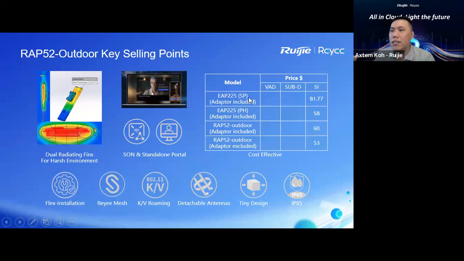EAP225 is another vendor's model. You can see our price including the adapter and excluding the adapter. Compared with the other, you can see the price is very competitive compared with the competitor model as well. This is why we still want to come out with this RAP52 model.